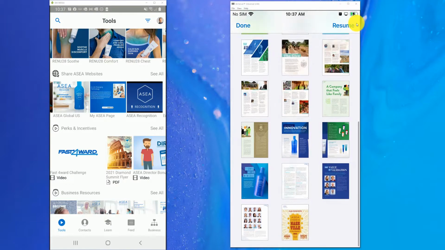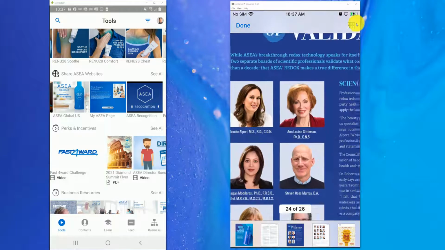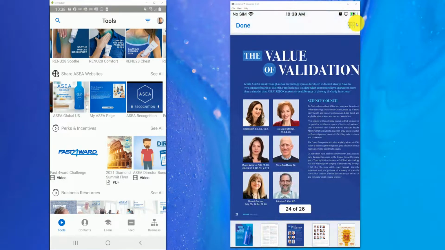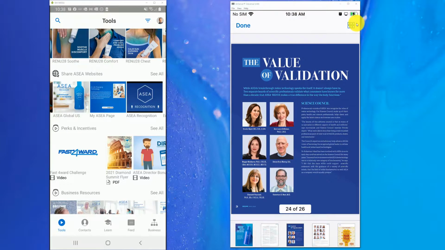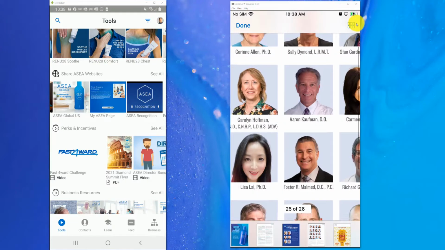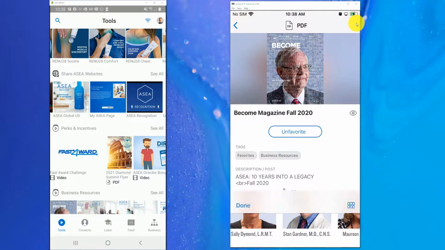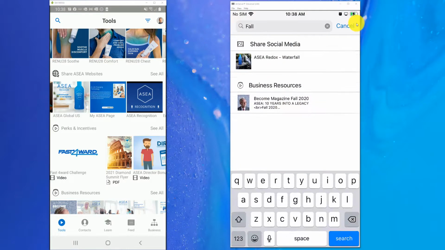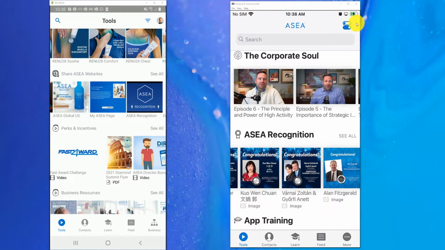If you want to find a page that interests you, you can do so and learn more about our Science Council right from there. Just some cool stuff to stay interactive with our content as we're going through here. Super exciting stuff though. This app allows you to see all of our content library in a very, very interactive way, so we're excited about it. So hopefully that helped you answer your questions on how to search the content.